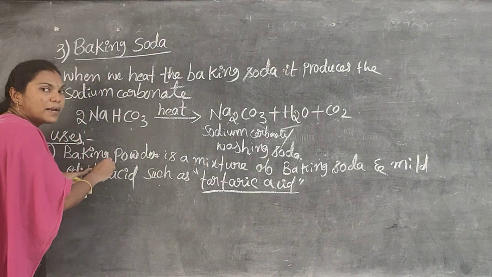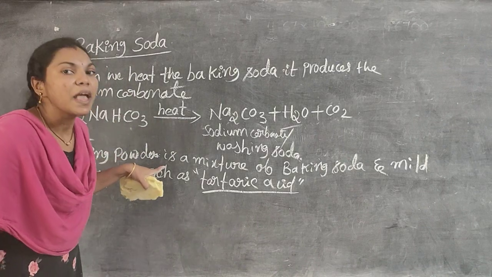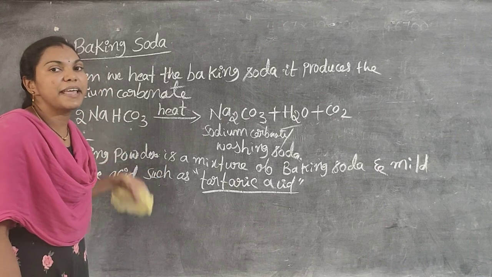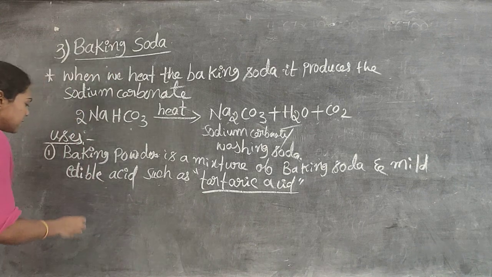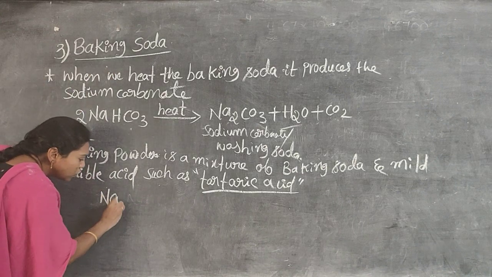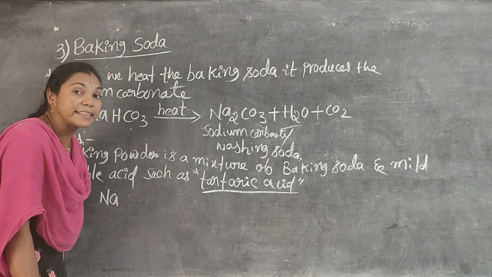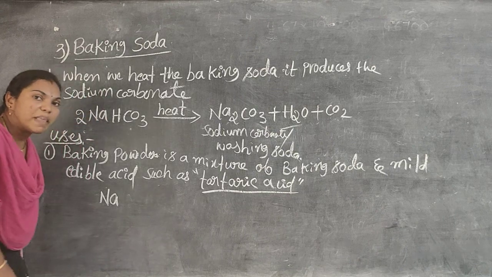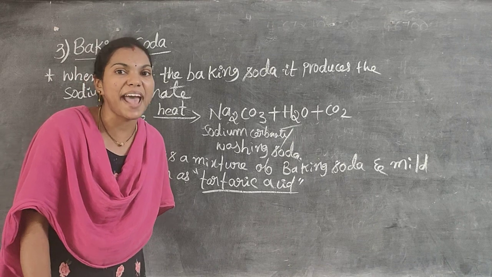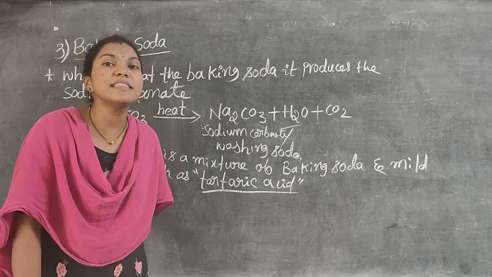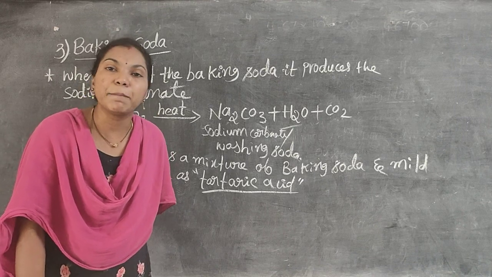When this baking powder is dissolved in water, or heated on the pan, what happens? It produces a colorless gas, carbon dioxide.